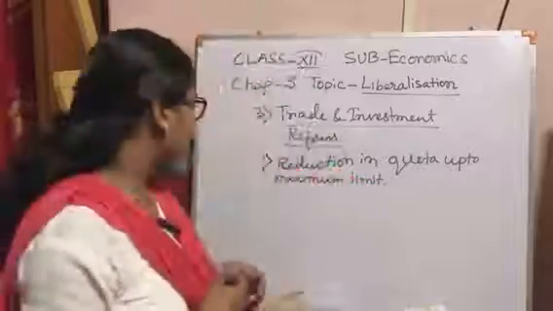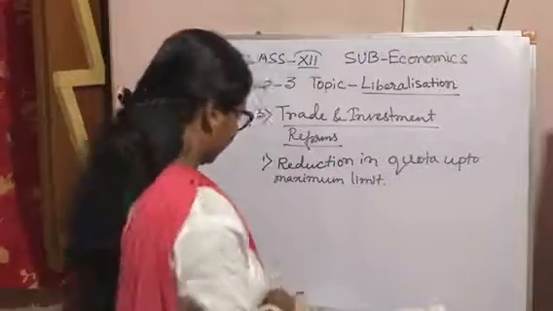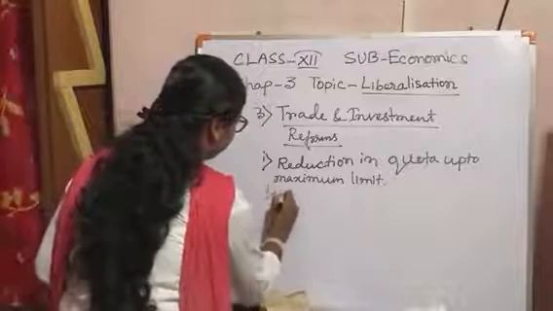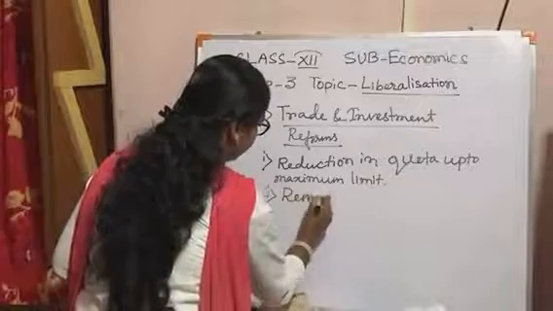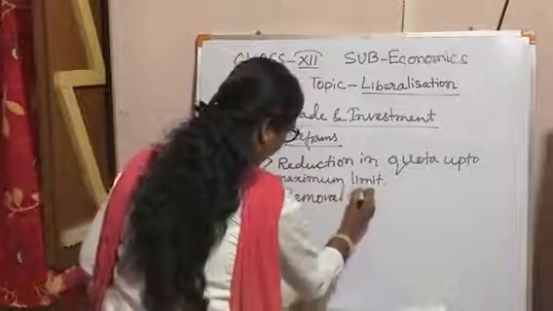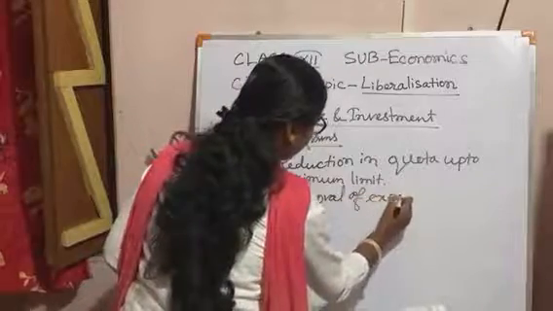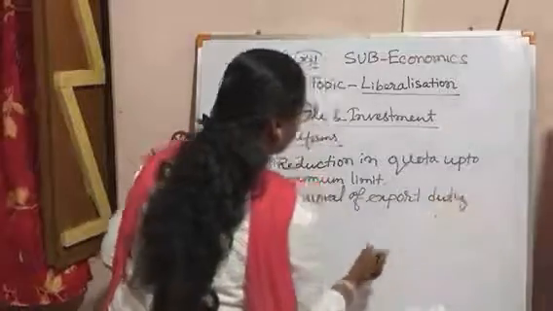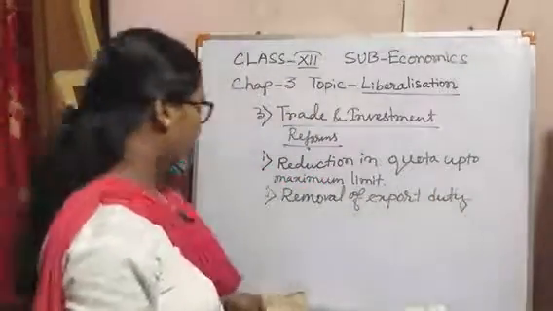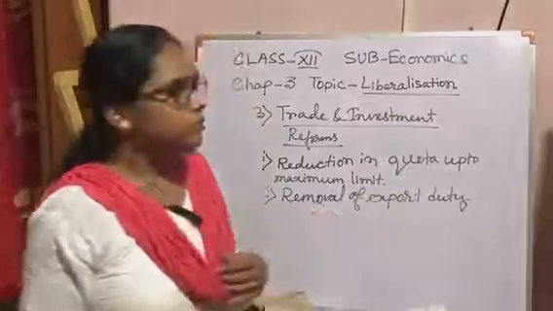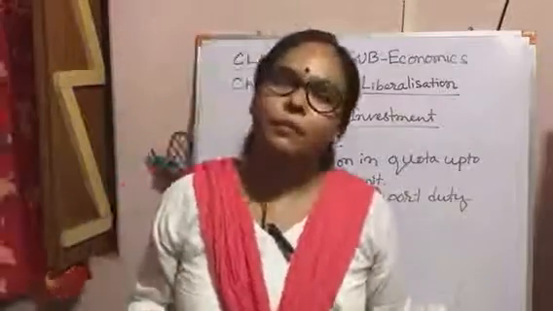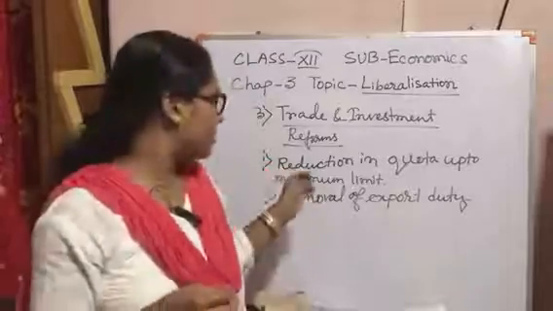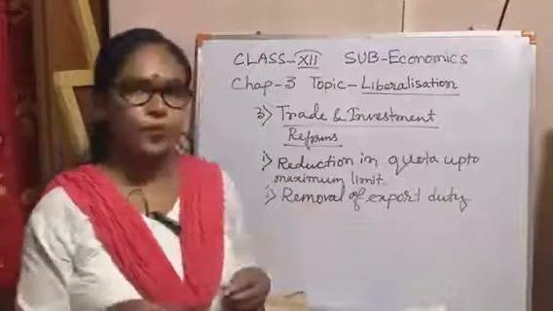The next one is removal of export duty. Before 1991, the government also imposed tax on export.